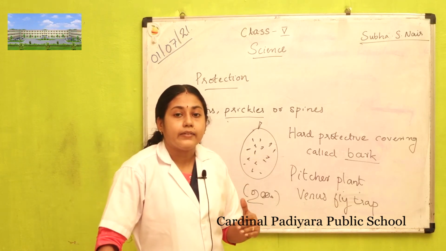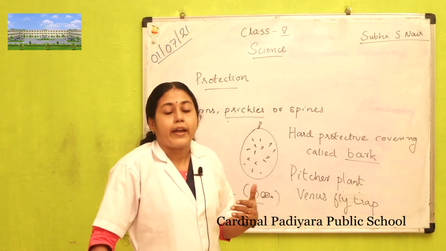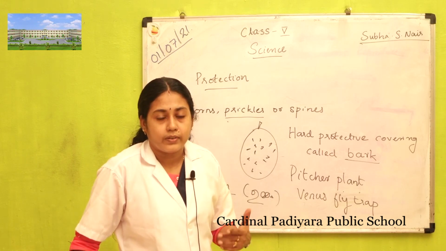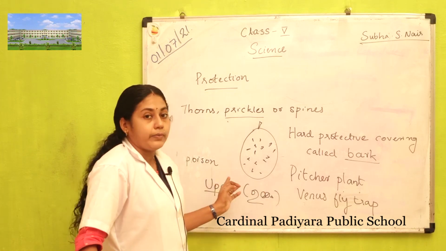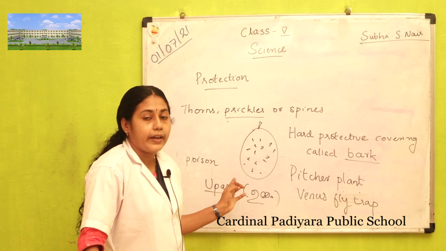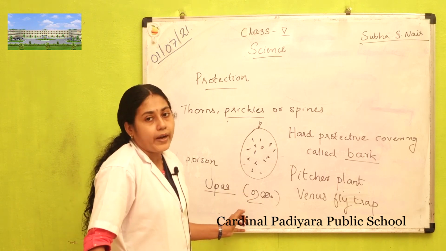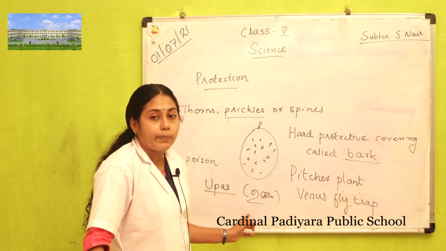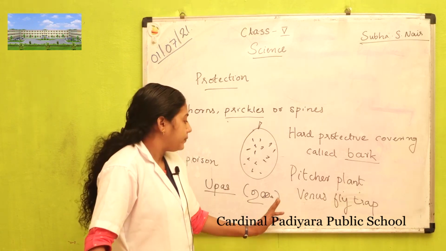And some plants develop a certain mechanism to heal their wounds or damaged parts. Then some plants produce poison in their body, and one example is upas. Upas is a poisonous plant, so animals will not come and eat this plant.